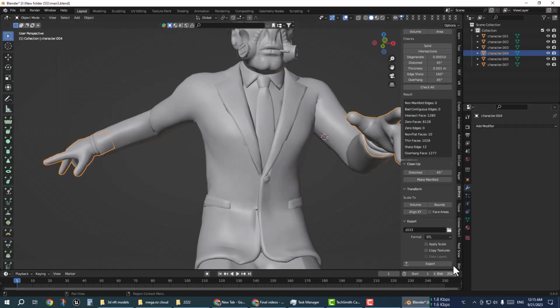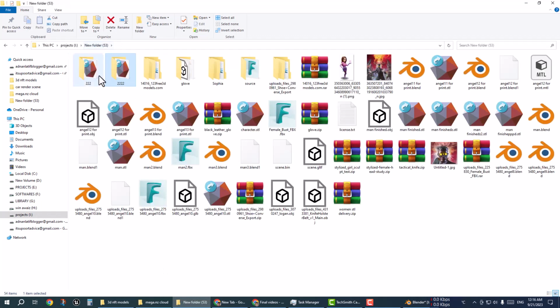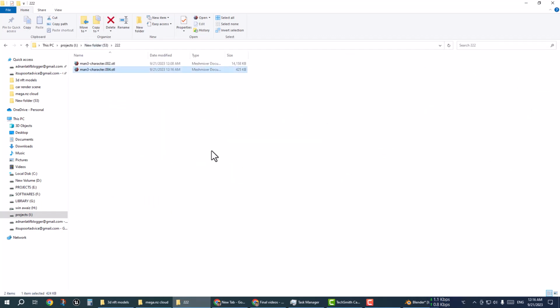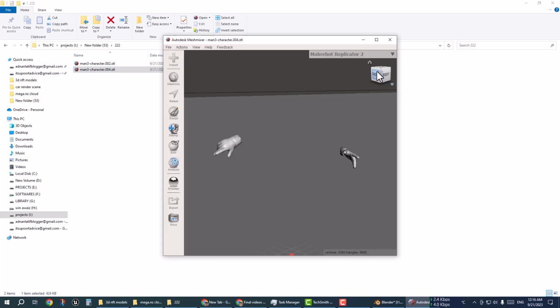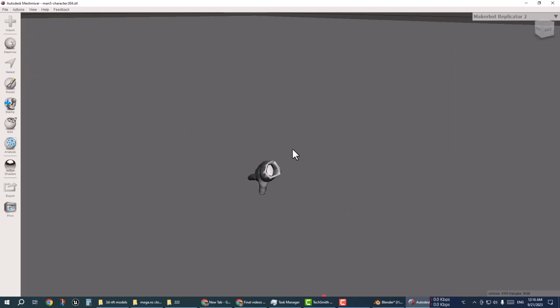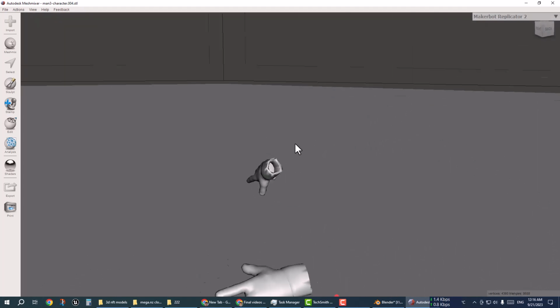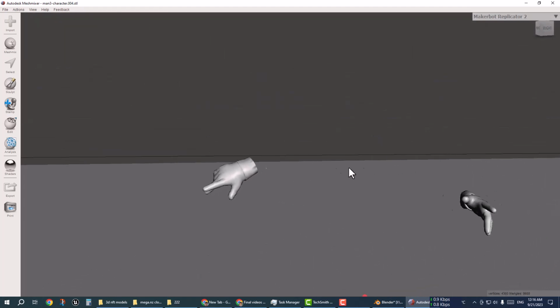Select and then export. Now the hand is exported. I am going to check the hand. Open this. You can see if I select one object, it comes as one solidified object, and only one object comes to the Meshmixer.